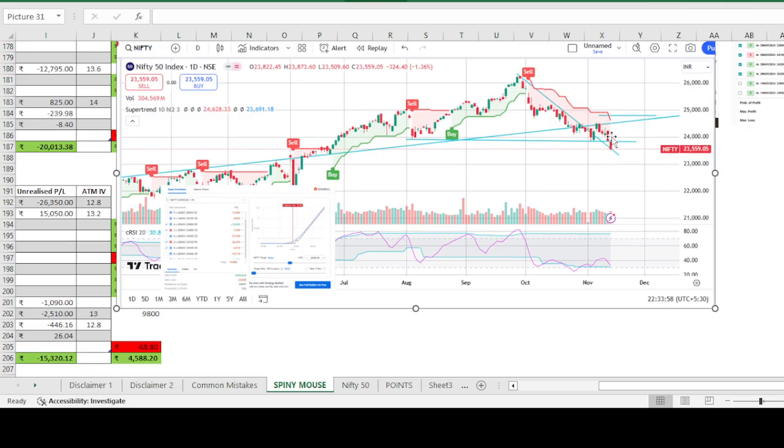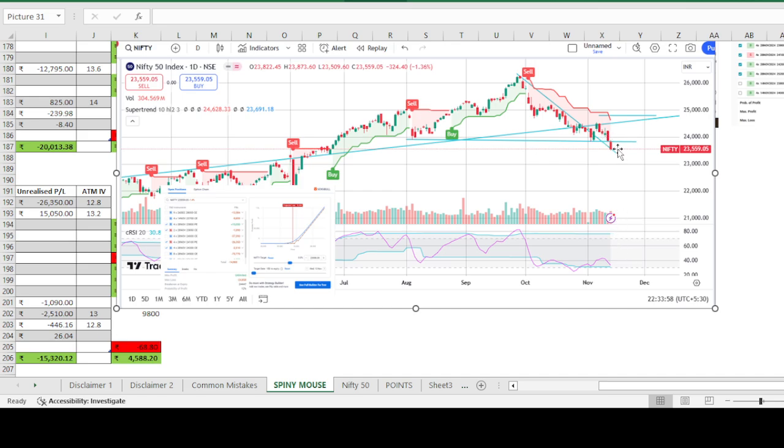If it recovers and closes around 23,800 or 24,000, then it will be good. And next month either it will create one more candle below 24,000 or up. So at around 500 points, depending upon that we will take one position.